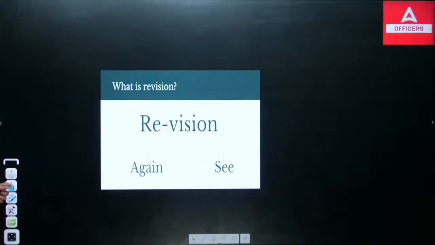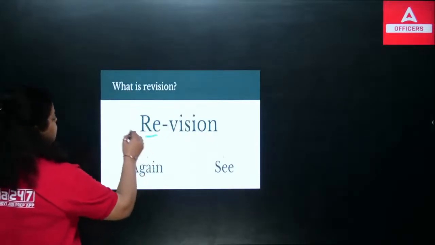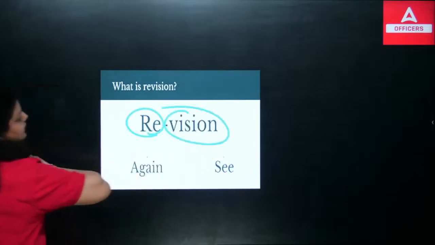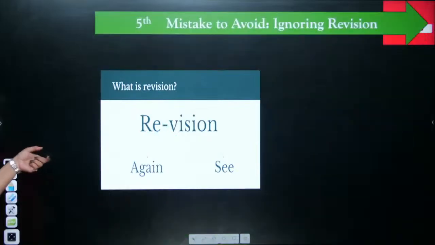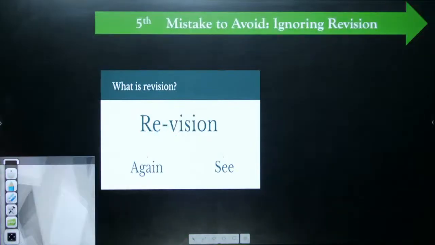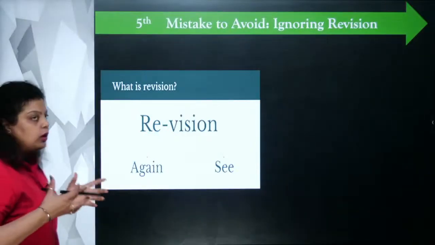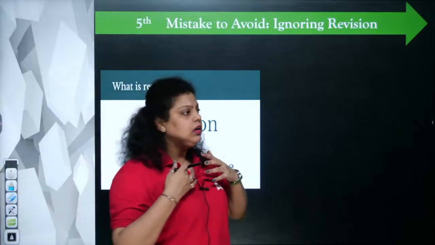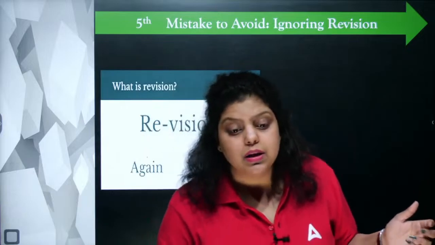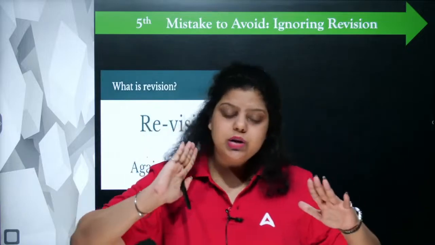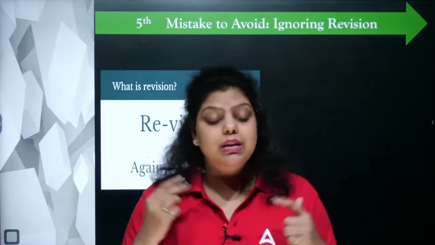Now, revision. So we are talking about revision. Revision is simply seeing the content again, knowing the content again. So the next mistake I am talking about is ignoring revision. So what do we do? We have a lot of syllabus. 45 units are there. Around 700 pages of book is there which IIBF has given us. Now what we do, we try to cover each and every module. We try to cover each and every topic.